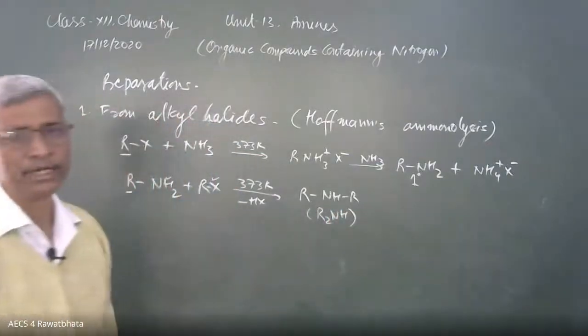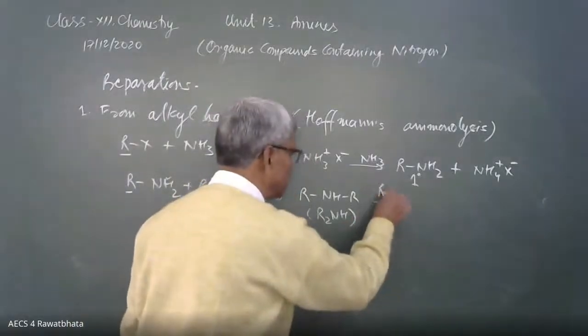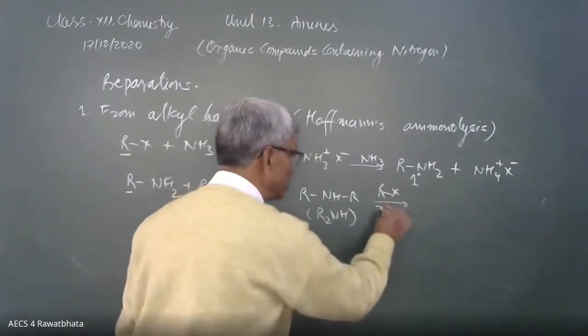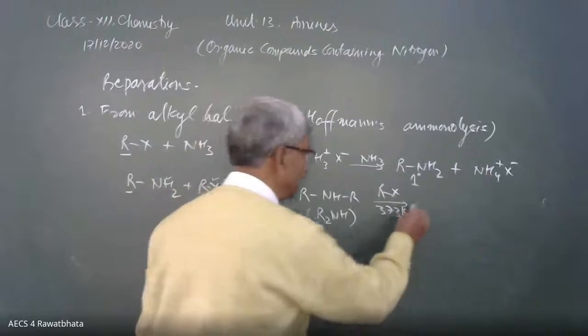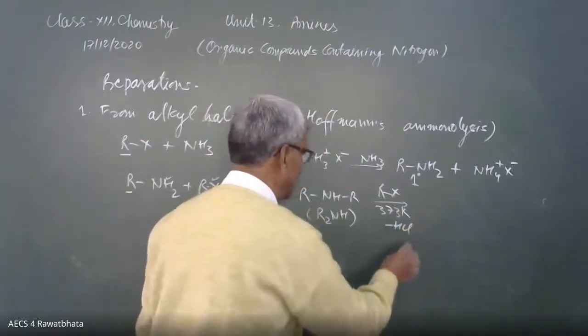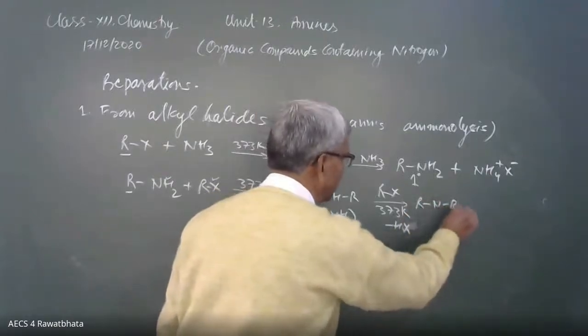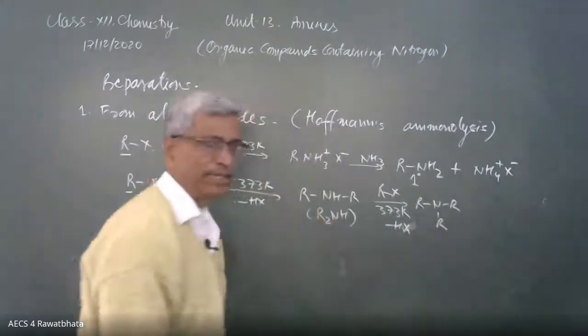This is the 2 degree amine. In this 2 degree amine, one hydrogen remains. It again combines with RX at 373 Kelvin, and the third hydrogen is replaced with loss of HX. Then it forms R3N, the 3 degree amine.